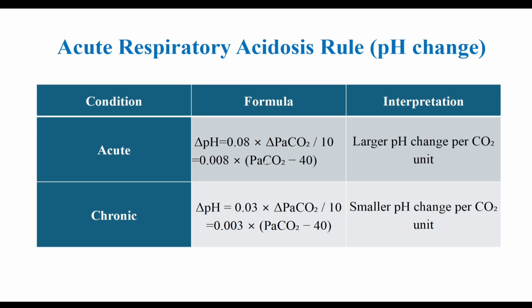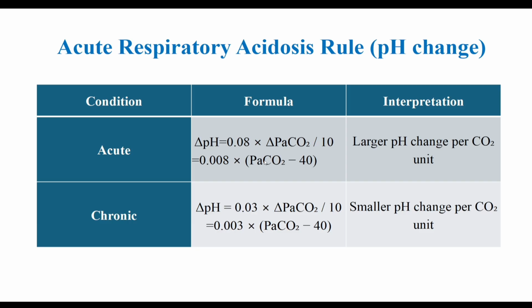In acute respiratory acidosis, pH change rule. So how pH changes? See the formulas. Delta pH or pH difference is equal to 0.008 into PaCO2 minus 40 in acute case, acute respiratory acidosis.